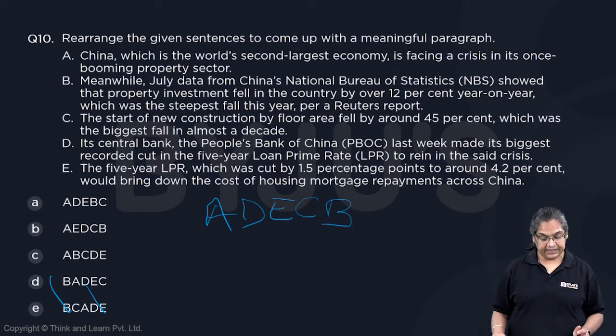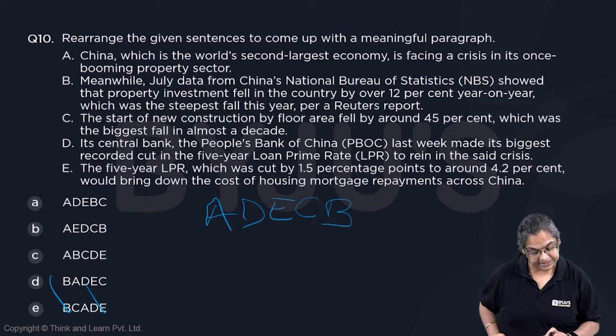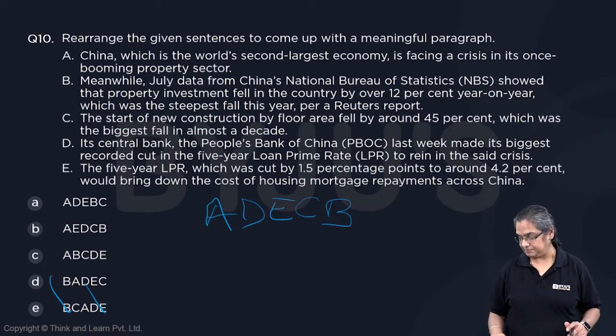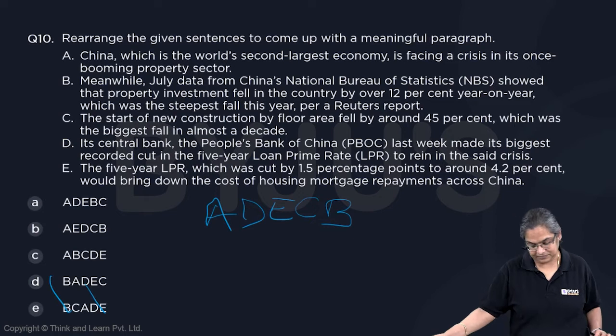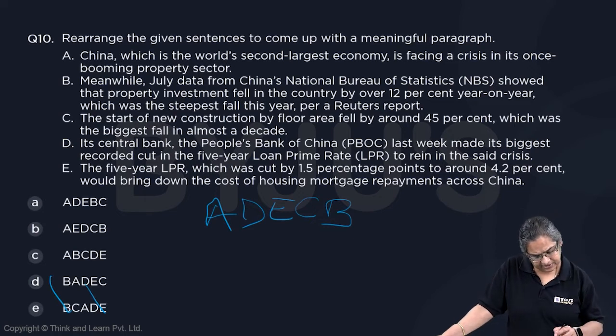So A, D, E, B, C or A, D, E, C, B. BC looks better. CB, the start of the... No. It should be ADE. All right.